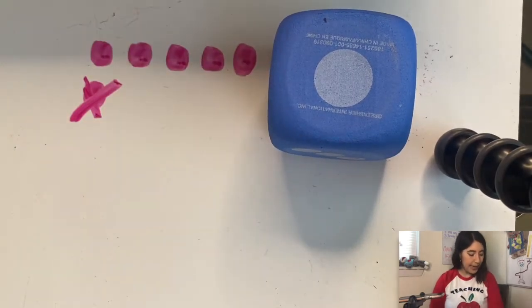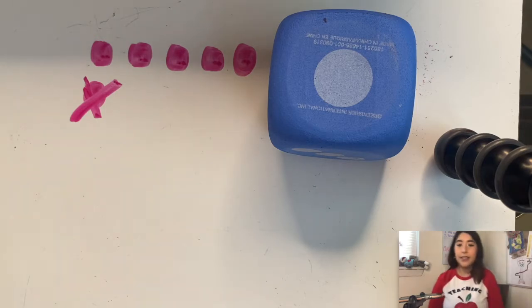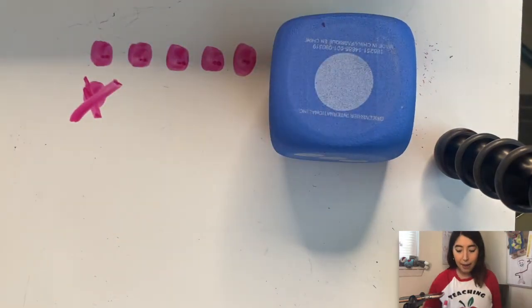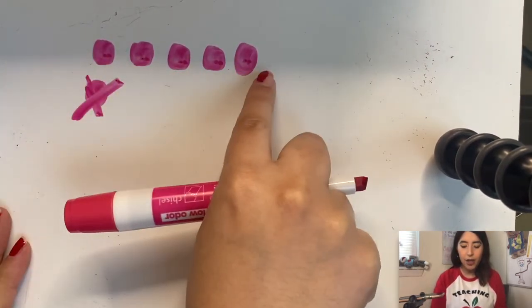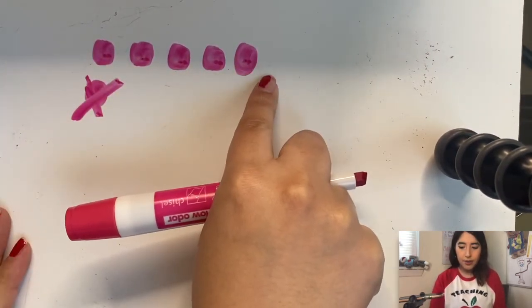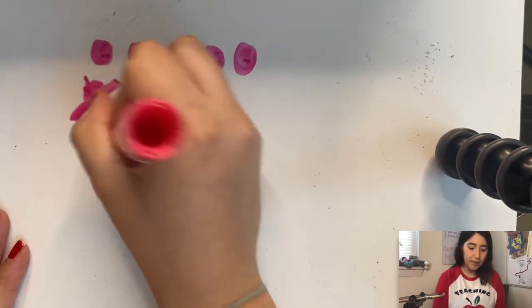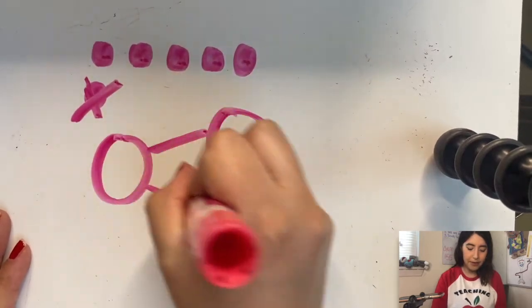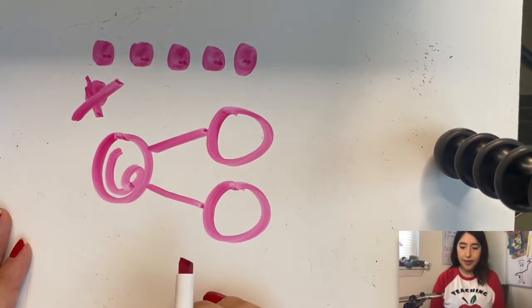My job today is to create a number bond and a number sentence about what just happened. So I had 6, I took away 1, how many are left? 5. So I'm going to create a number bond about what just happened. I know that I have 6 altogether.